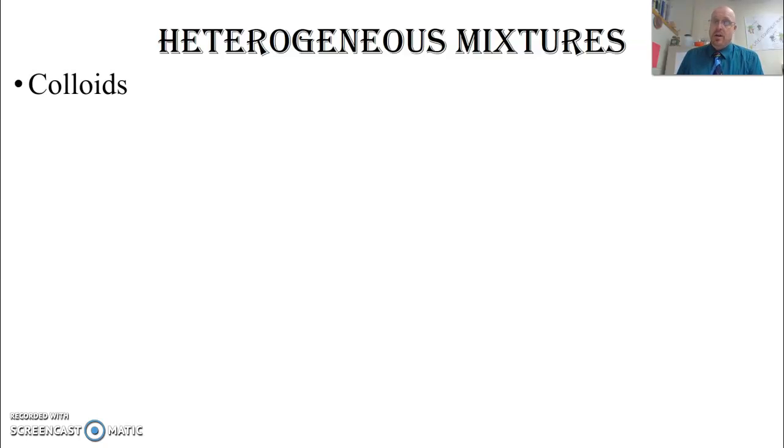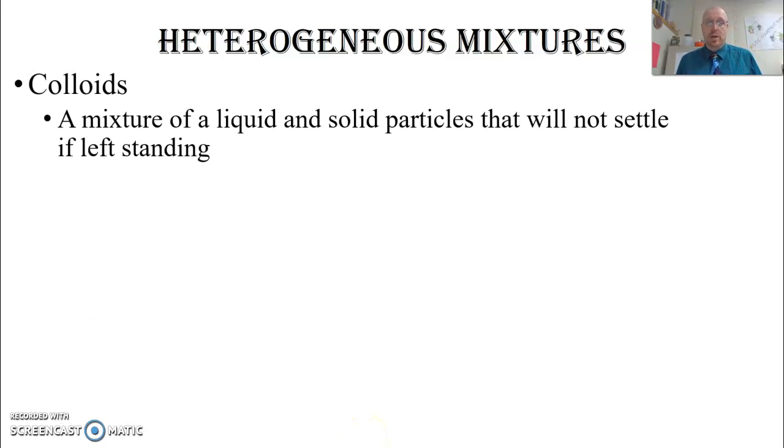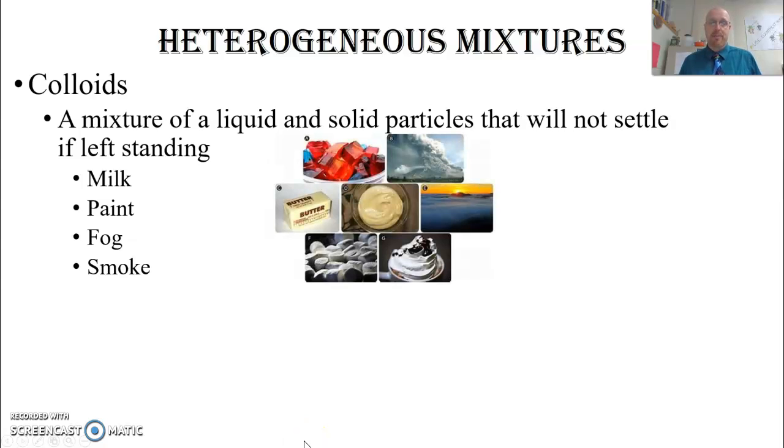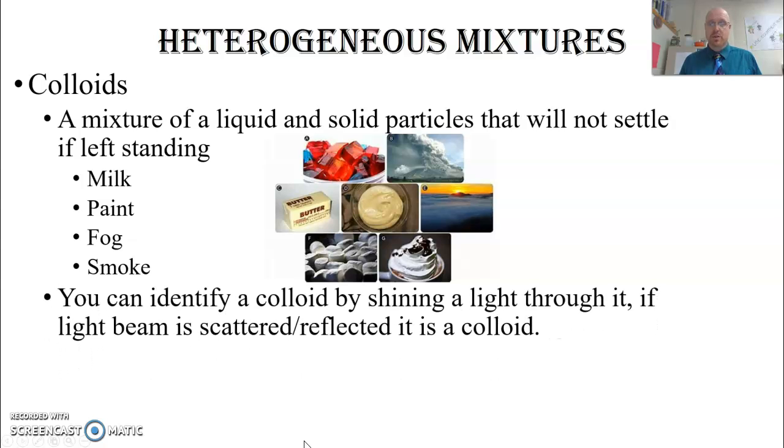Also, one of the things we talk about are colloids. What is a colloid? A colloid is a mixture of liquid and solid particles that will not settle if left standing. It just stays mixed together no matter how long you leave it standing. Examples of these would be milk, paint, fog, smoke. They don't separate out. There are some other examples, some Jello, butter.